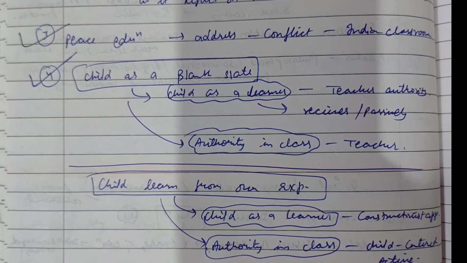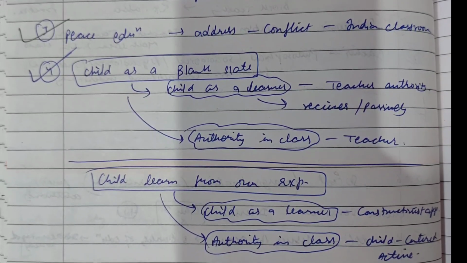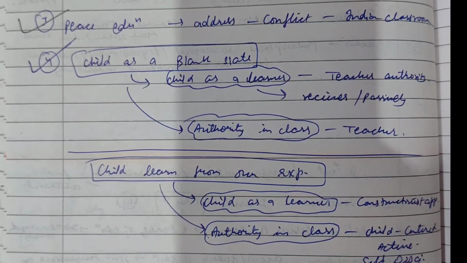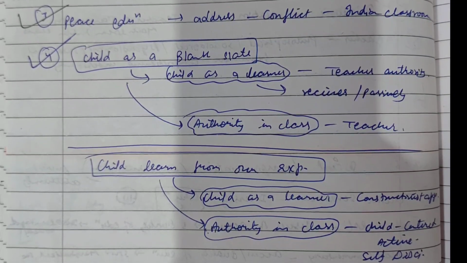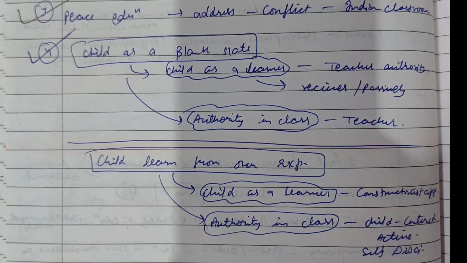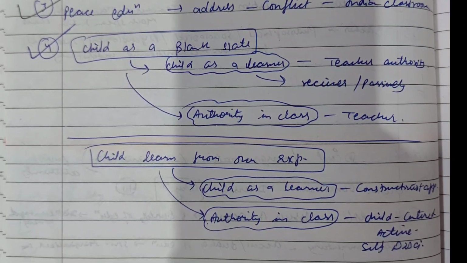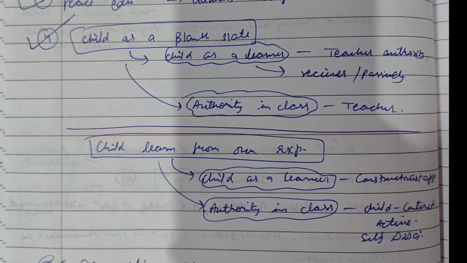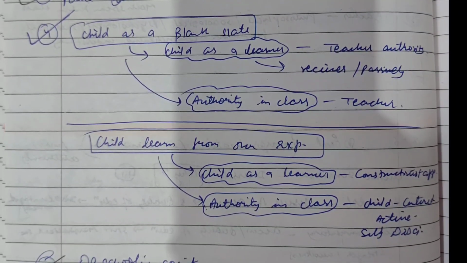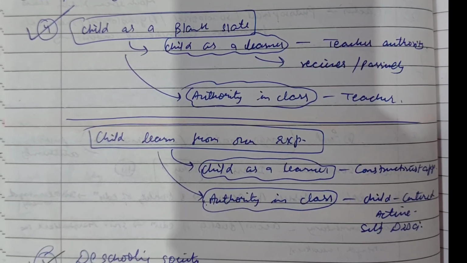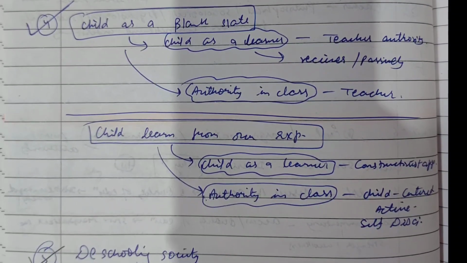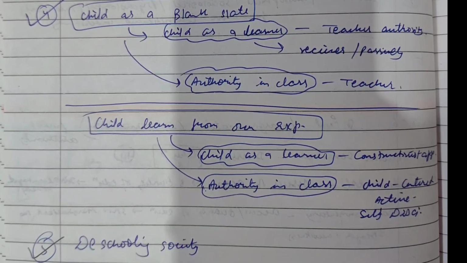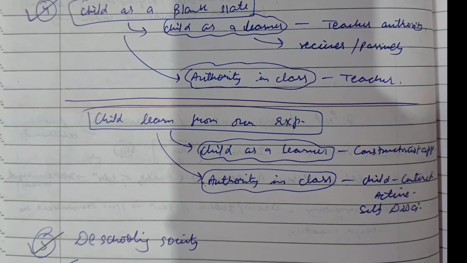Like I have said, from 2016 I have seen. Now next is deschooling society. This also comes in short notes. Next is state as provider of elementary education: how the state is important in providing elementary education to the students. So this is all about the syllabus. Now in the upcoming videos we will start from unit 1, then unit 1 and 2 together, then move on to the learner unit and then the teacher unit, and then unit number 6, and in the end we will complete unit number 5, that is the most important unit.